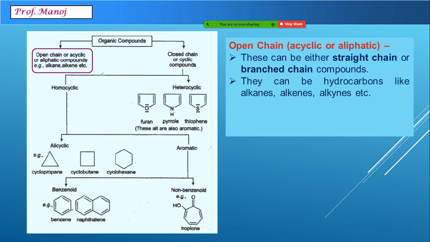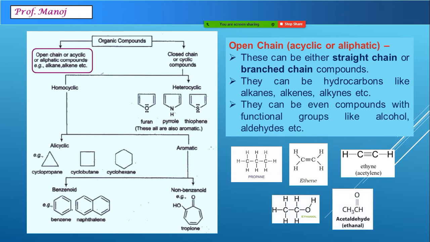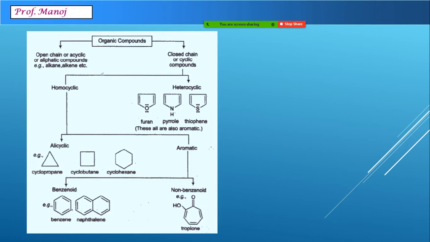Most of the hydrocarbons, that is alkanes, alkenes, alkynes, and even several different types of functional groups like alcohols and aldehydes, all fall in this category. In these compounds, all of them have an open chain structure, and they contain either a functional group like alkane, a double bond meaning alkene, a triple bond meaning alkyne, a functional group like alcohol, or even aldehyde, CH double bond O. We will study the details of functional groups after some time.